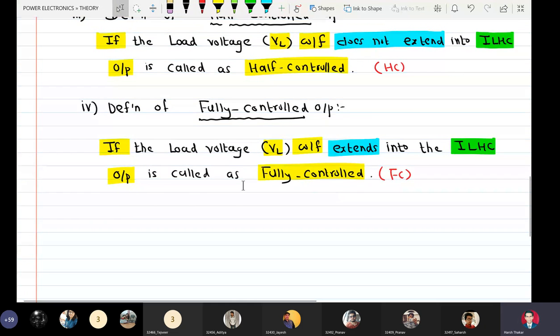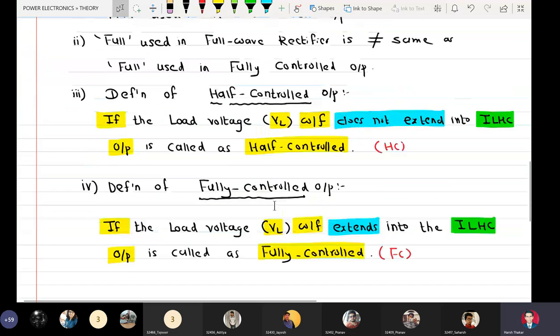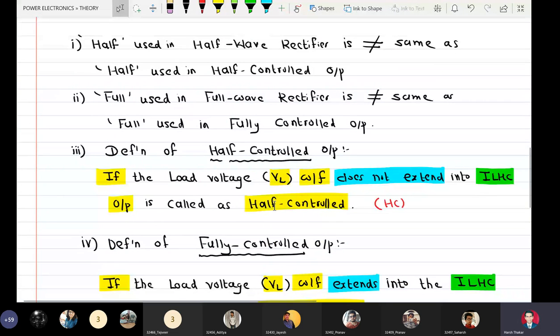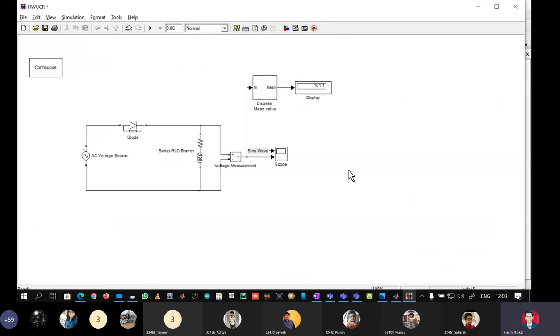So can somebody tell me how I can convert a half control output into a fully control output, in the sense for which kind of load I will get a half control output and for which kind of load I'll get a fully controlled output? Okay. So now I will show you the simulations and you will tell me whether the output is fully controlled or half controlled. Let us simulate this.